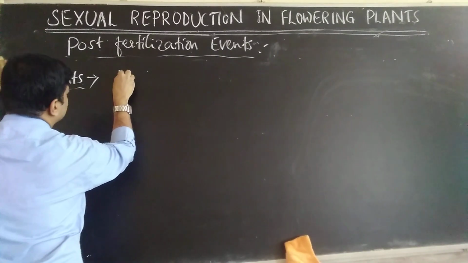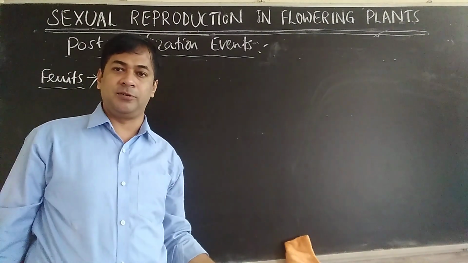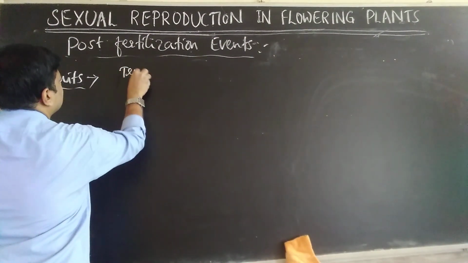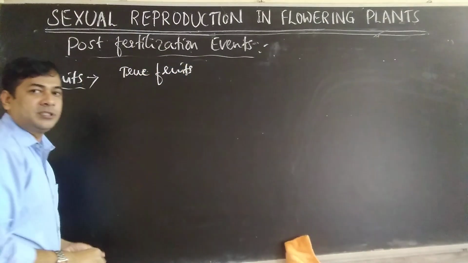Mainly two types, based on from what it develops, ಯಾವುದರಿಂದ ಡೆವಲಪ್ ಆಗ್ತಿದೆ ಫ್ರೂಟ್ ಅನ್ನೋದ್ರಿಂದ two types, like true fruits and false fruits.